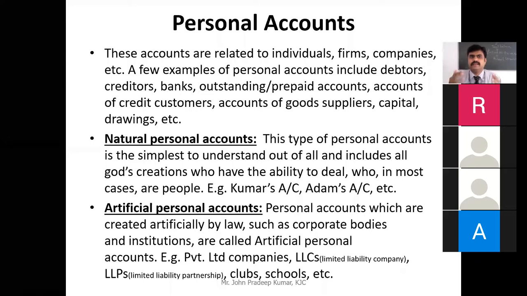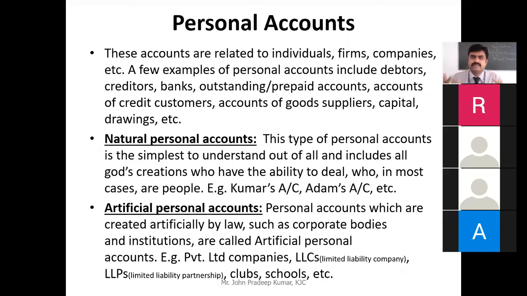A company is created by law. The moment you start a company, you are creating a person in terms of the law. So it can be companies or institutions, clubs, associations or schools, anything which is registered in the law becomes an artificial person. Is it clear?